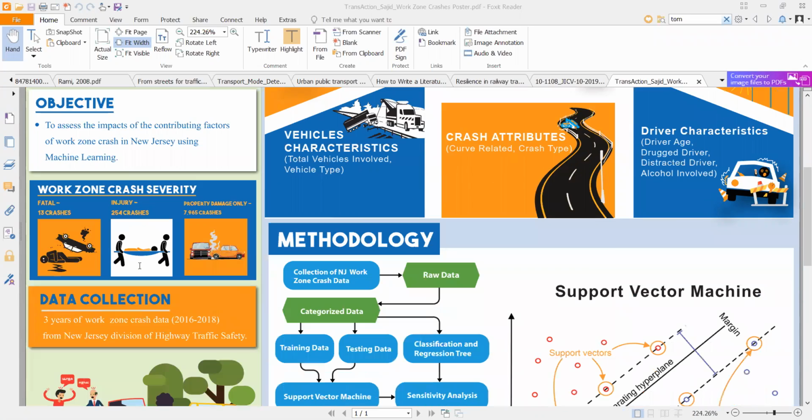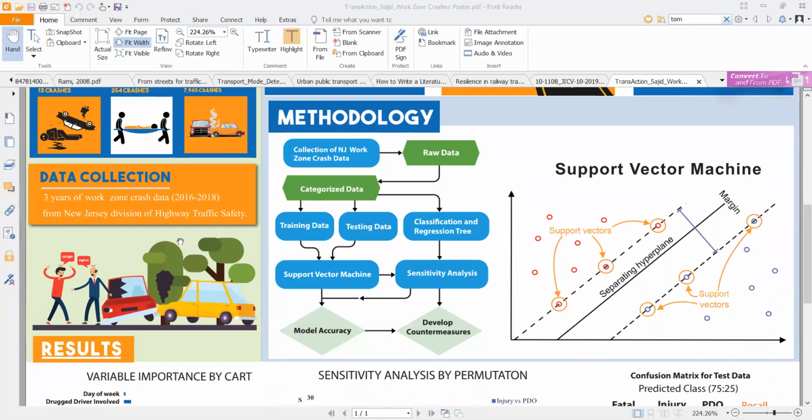In our dataset, we had 13 fatal crashes, which means the death of people. We had 254 injury crashes, and for property damage only, we had almost 8,000 crashes. We took the data for 3 years in New Jersey, from 2016 to 2018, from the NJDHDS.